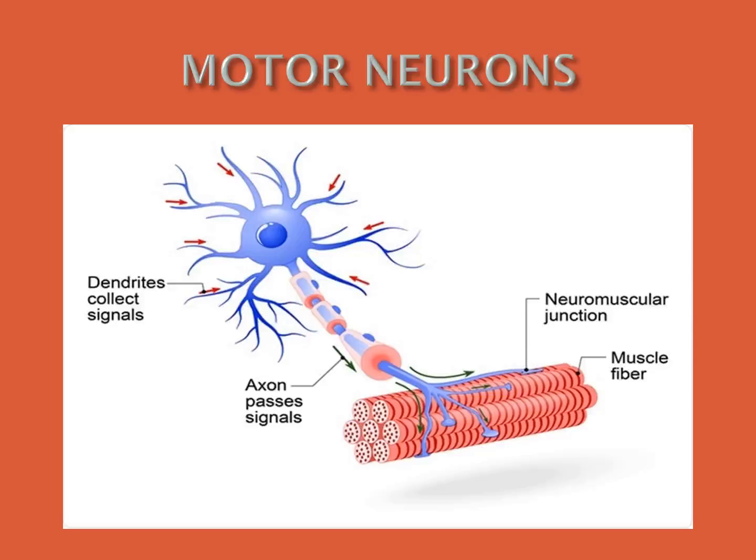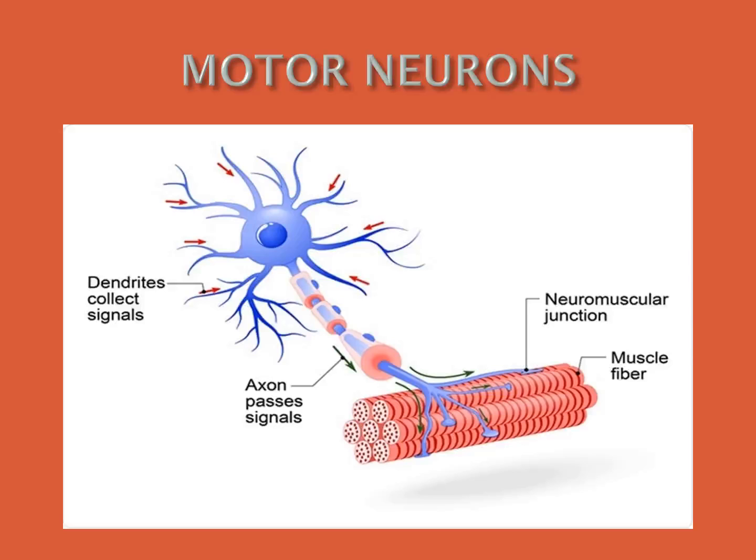Okay, very easy. In a myelinated nerve fiber, the axon is covered with myelin sheath. In a non-myelinated nerve fiber, the axon is not covered by myelin sheath.